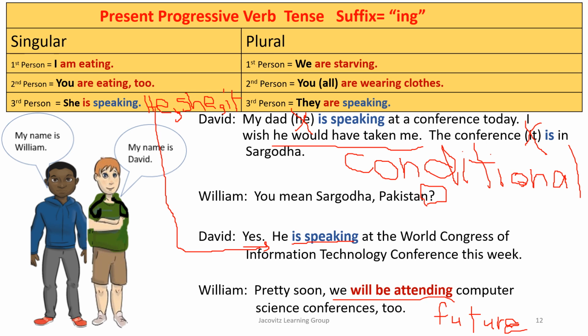Only you have an infinitive verb here, and we'll go over that because this gets very hard. You could have also said we will attend for later, but for right now, pretty soon we will be attending computer science conferences too.